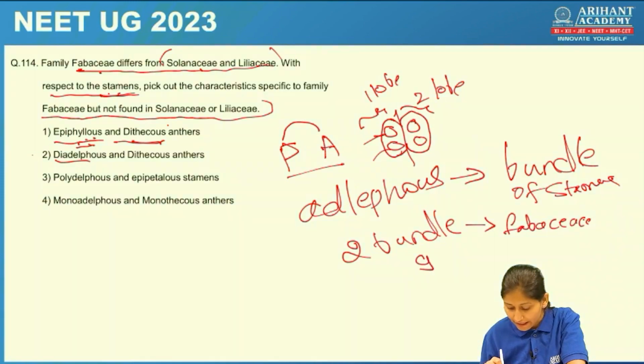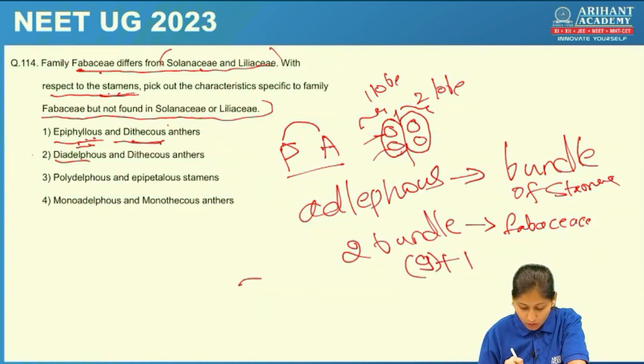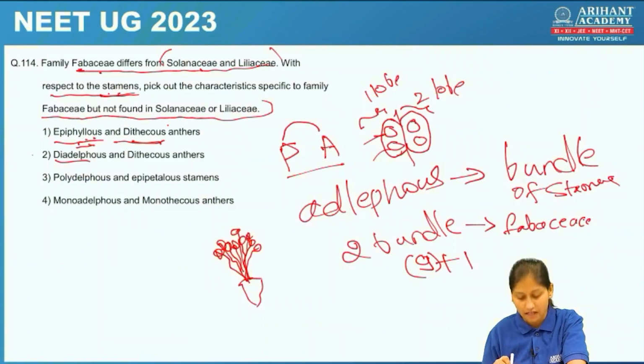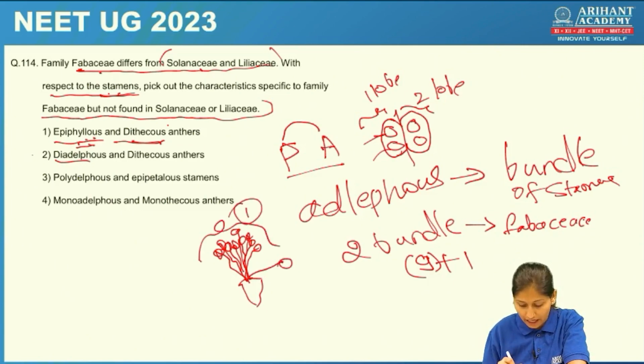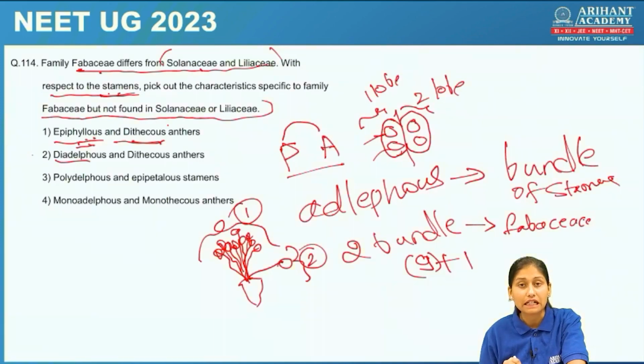How? 9 plus 1 condition. 9 are together, 1 separate. Let me show how. Let's say these stamens are present in one bundle. Suppose these are 9 and 1 will be separate. So all these constitute one bundle and this is the second bundle. So this is the 9 plus 1 diadelphous condition, which is peculiar to the Fabaceae family. Dithecous is again the common one, but the diadelphous condition is the one present in the Fabaceae family.